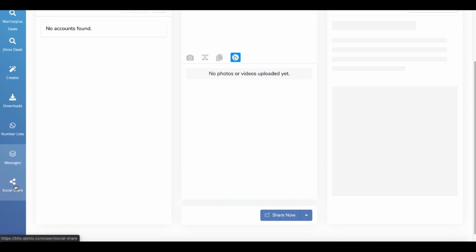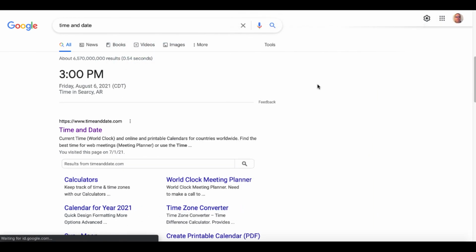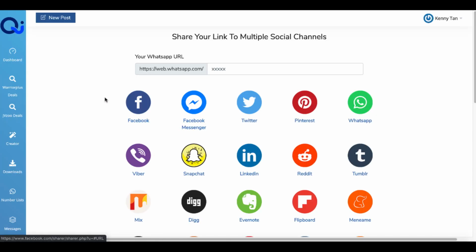This section of QishioBits is called Social Share. You click on Social Share and what's going to pop up, I'm waiting for this to load. This is taking a little bit of time to load. This is the day of the launch. It is 3 p.m., August 6, 2021. Okay, it did load.